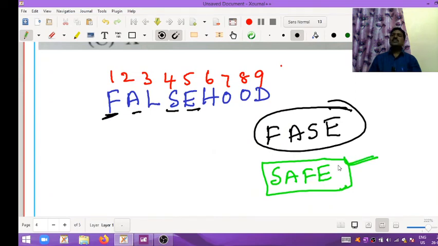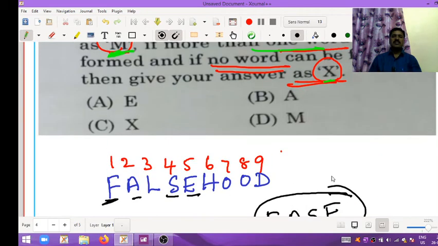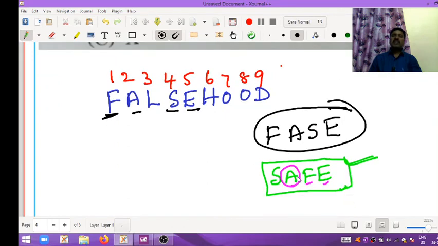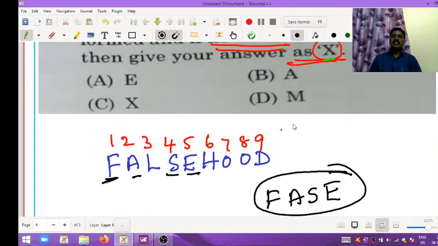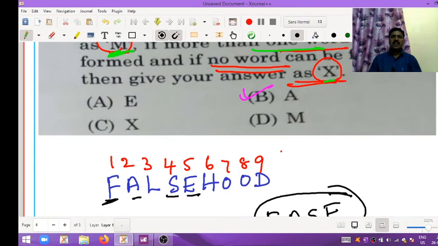So from the right, third letter is what? From right, 1, 2, 3. Third letter is A. So option A is the correct answer.